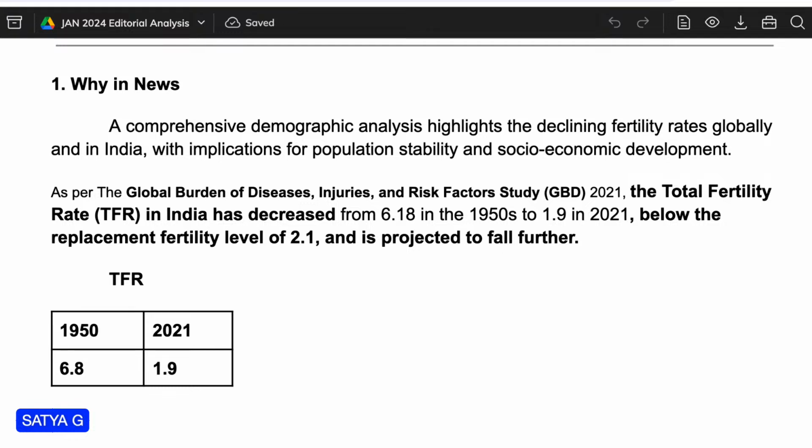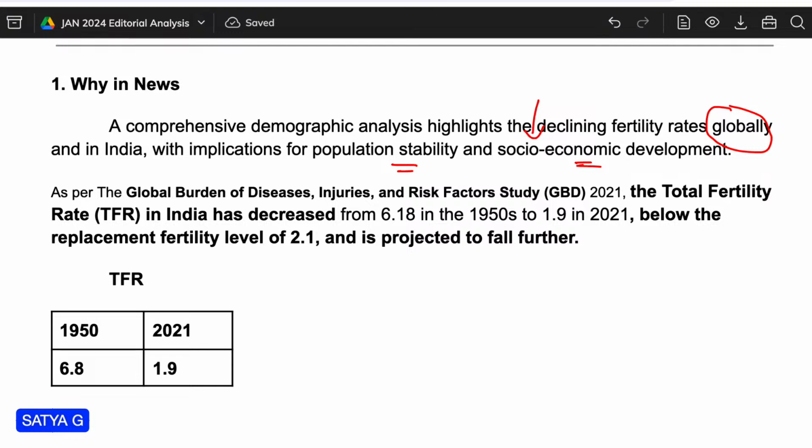So friends, we know why it is in news. If you observe, not only in India, the entire globe, the fertility rates are declining. Because of population stability and socio-economic development, the rates are decreasing. That is the overall context.